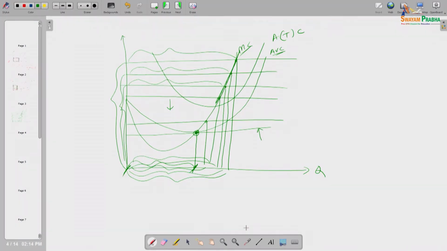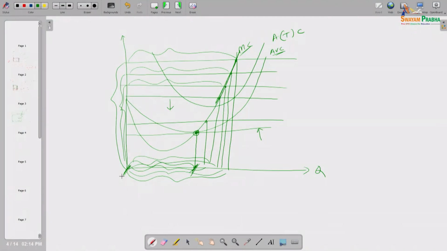So at this point, given the cost structure of that producer, he is indifferent between two options: either stop production, producing 0 units of output, or produce this quantity of output.